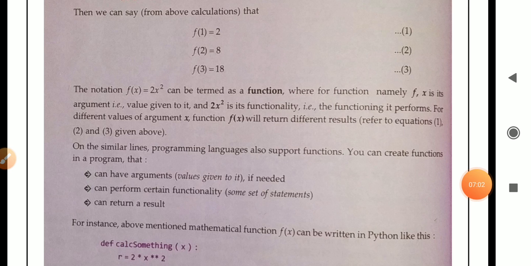So the function can have an argument or not, means the value given to it if needed, it is not compulsory, it is optional. Second, it can perform certain functionality, means every function will contain some set of statements, and that set of statements will perform a particular task. And third, it can return a result. At last the result is returned after the calculation is performed.